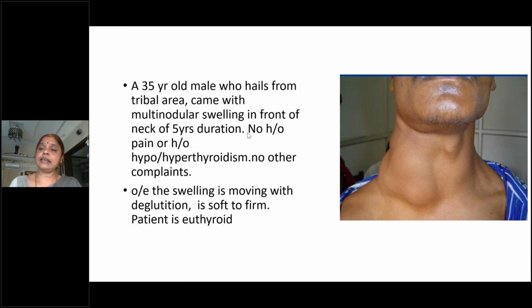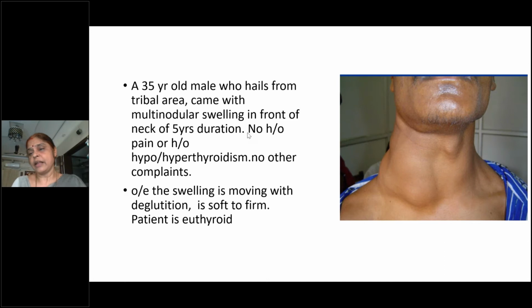You look for any infiltration, fixing. Suppose it's a malignant goiter, the growth may infiltrate into the skin, where you find the skin is fixed or raised into folds, or sometimes prominent veins. A previous surgical scar can be there, and then pulsation.